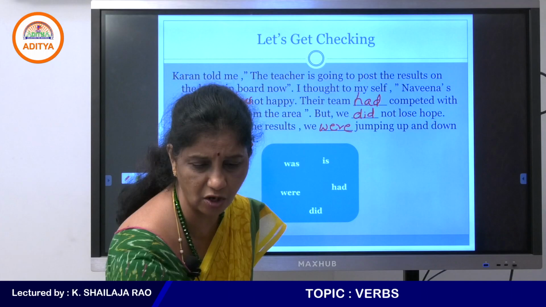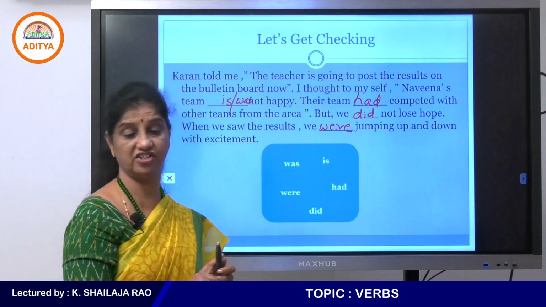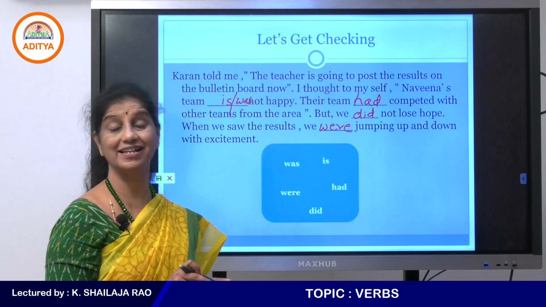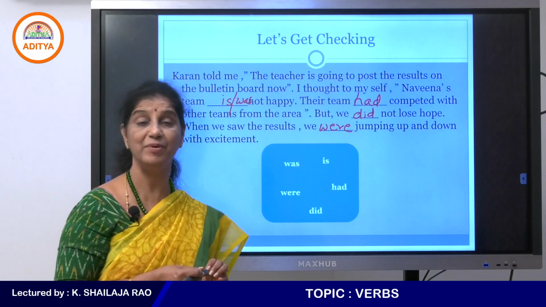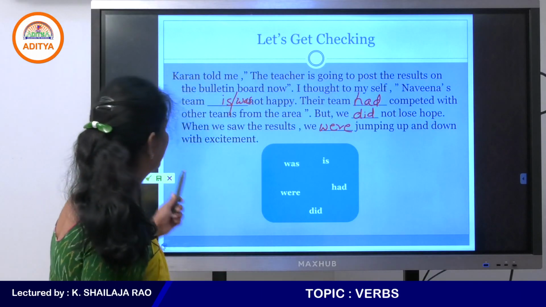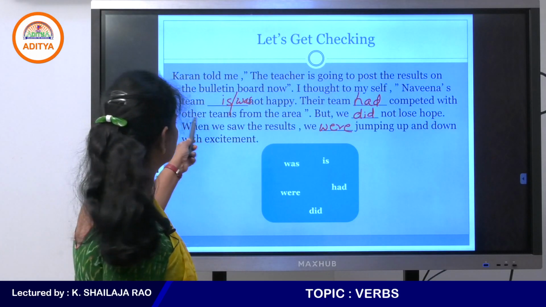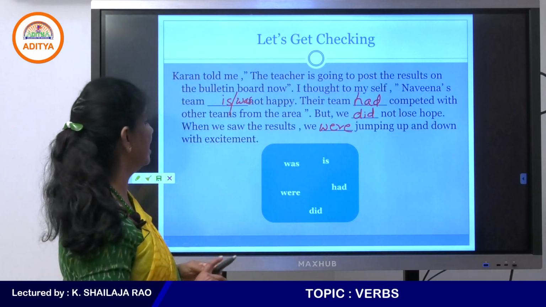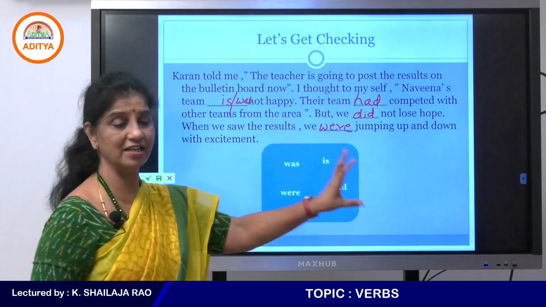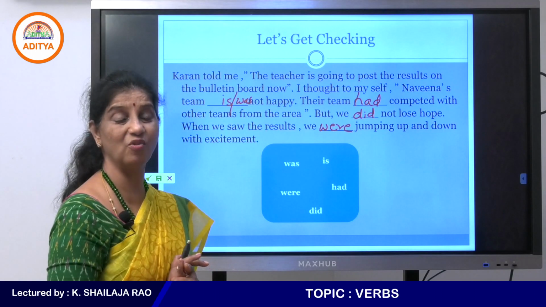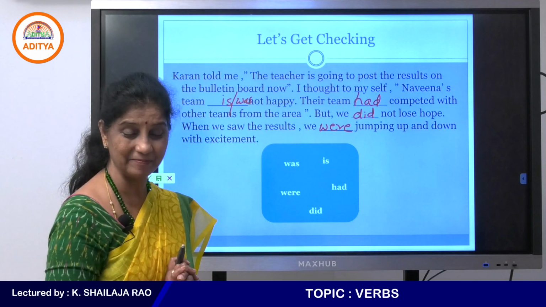These are his belongings. Yes, very good question there. These are his belongings. Then I said belong is a non-action verb. I thought to myself that Navena's team is not happy. That Navena's team here, we actually don't know whether Navena's team was right there. Maybe he is watching Navena's team and then speaking.